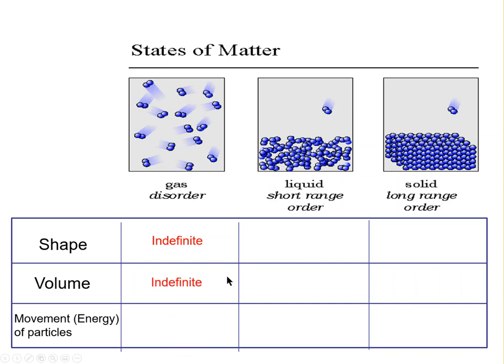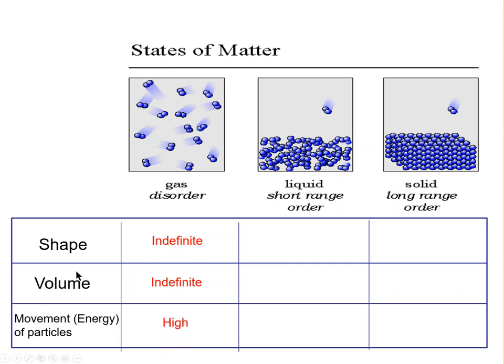When we think of the volume of a gas, we know that if you heat a balloon, that balloon will grow. That's kind of how a hot air balloon works. A hot air balloon just has air in it, and there's a flame underneath that heats the air. As the air is heated, it spreads out to a larger volume, making the air in the balloon less dense than the air outside the balloon, which is why the balloon floats. So we would say that gases also have an indefinite volume because we can change the volume of a gas.